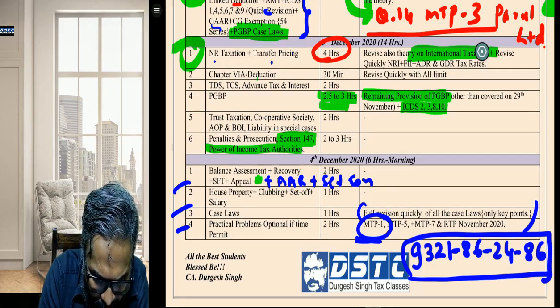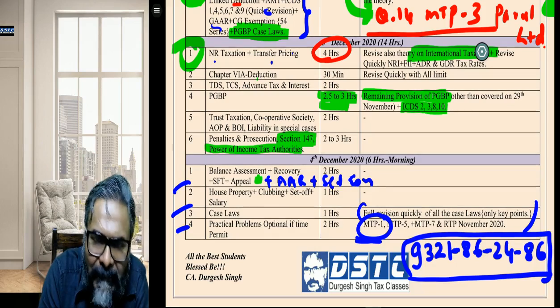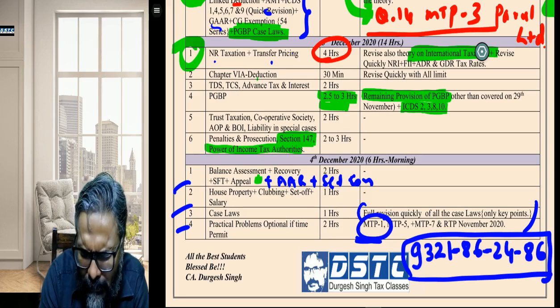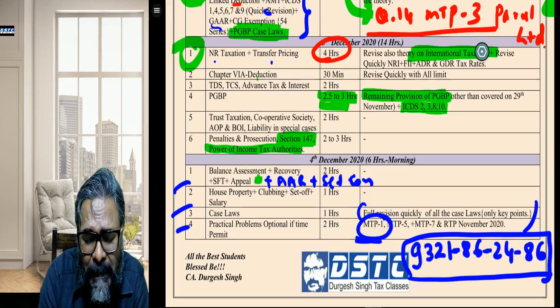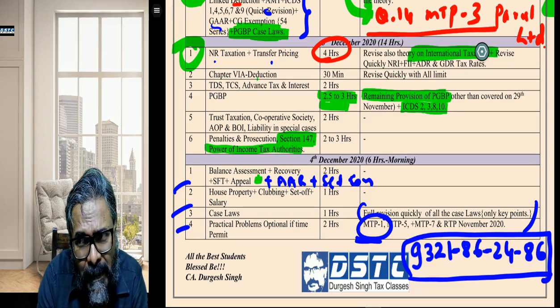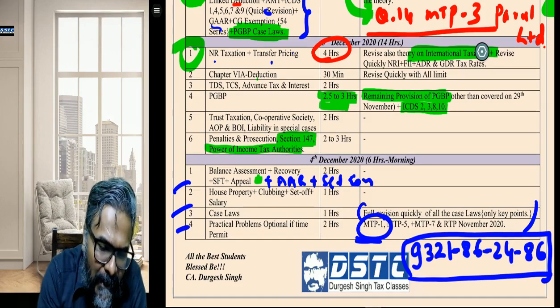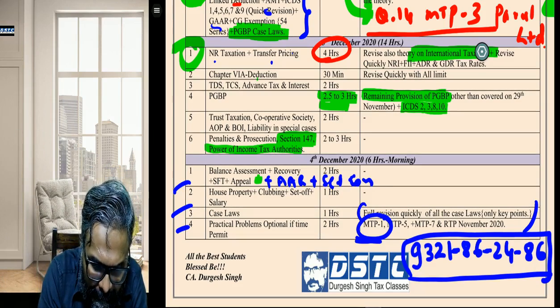Paras, please guide for penalty chapter. Paras, I have already told 270A, 271AAB, 271AAC. Then Paras, penalty for tax audit, penalty under 44AA for non-maintenance of books of accounts. Thereafter, Paras, there are penalties for transfer pricing. There are penalties for TDS and TCS. Do the penalty for transfer pricing and TDS, TCS with the respective topic itself. That is the way you should be dealing with it.